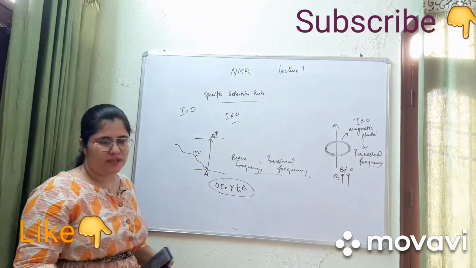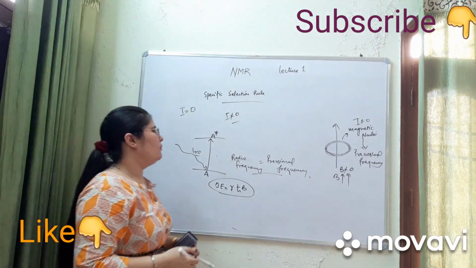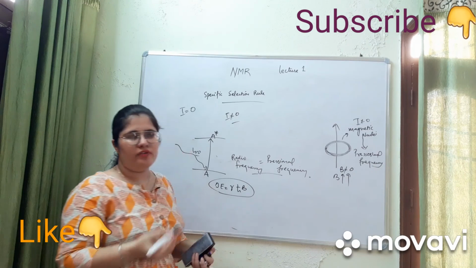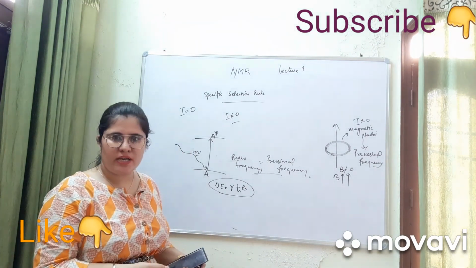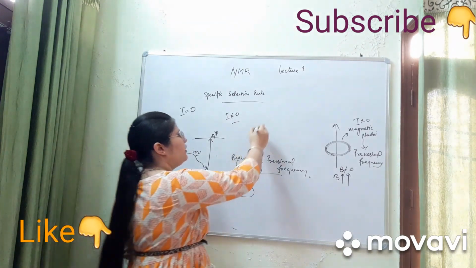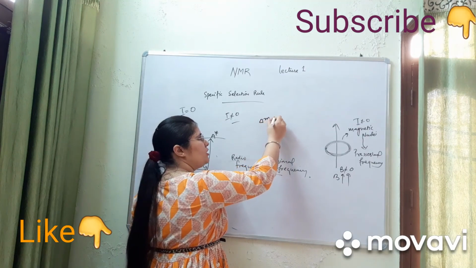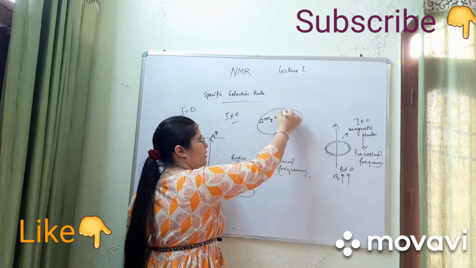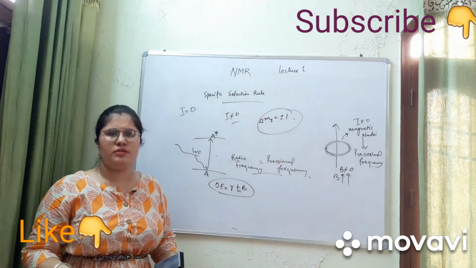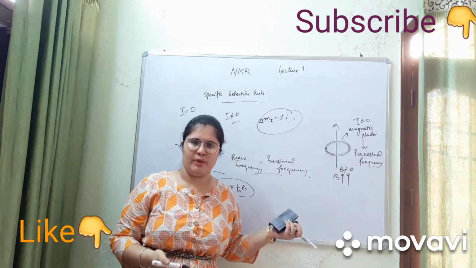We saw several examples. Then we discussed the specific selection rule, where ΔmI is plus minus 1. These are the main conditions for NMR or any spectra.